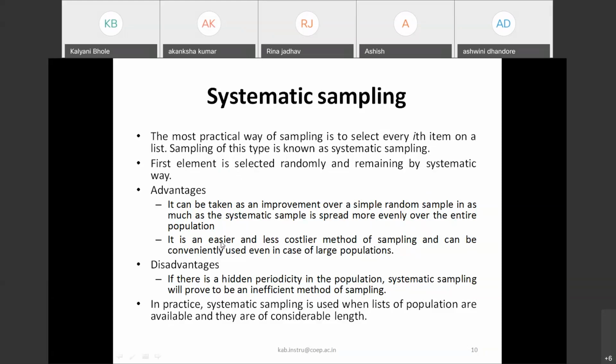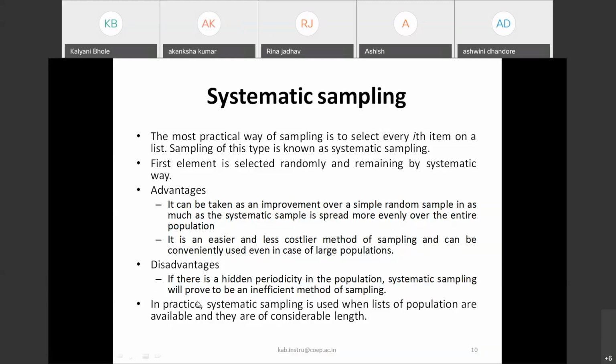The advantage of this method is that it can be taken as an improvement over a simple random sample, inasmuch as a systematic sample is spread evenly over the entire population. It is an easier and less costly method of sampling, and it can be conveniently used even in the case of large populations. So these are the advantages of systematic sampling.